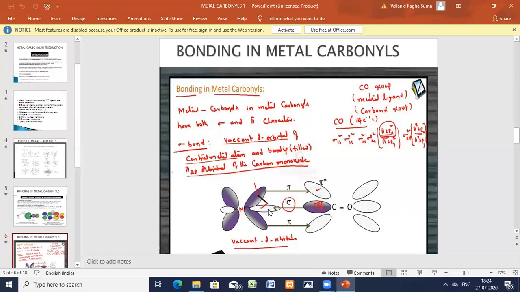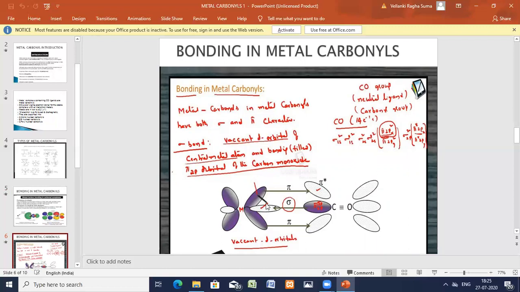These filled electrons are given to the empty metal orbital, that is sigma. And again, the metal has d pi filled orbitals. This complete thing is one orbital. The pi bond is formed by parallel overlapping. The upper lobe will give its electrons to this pi star, and again the lower lobe also. Only one bond is formed.